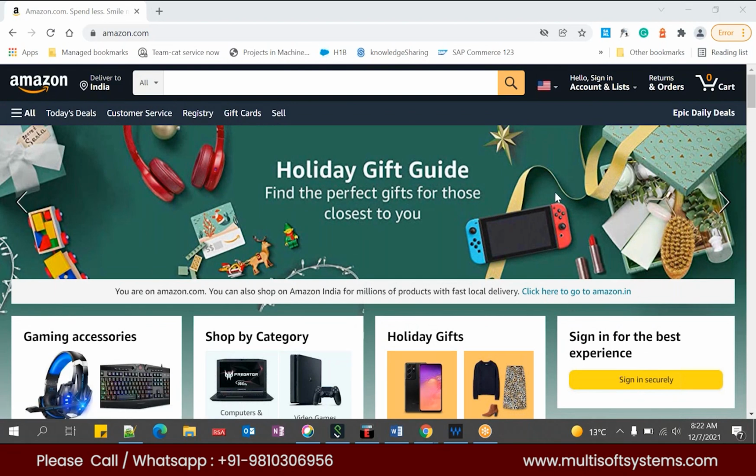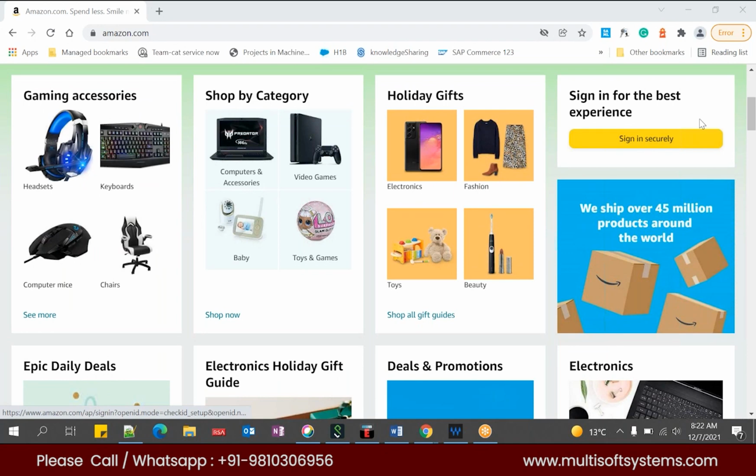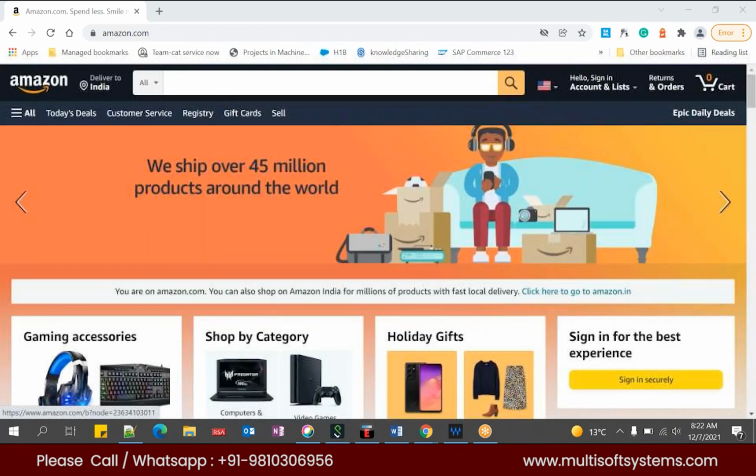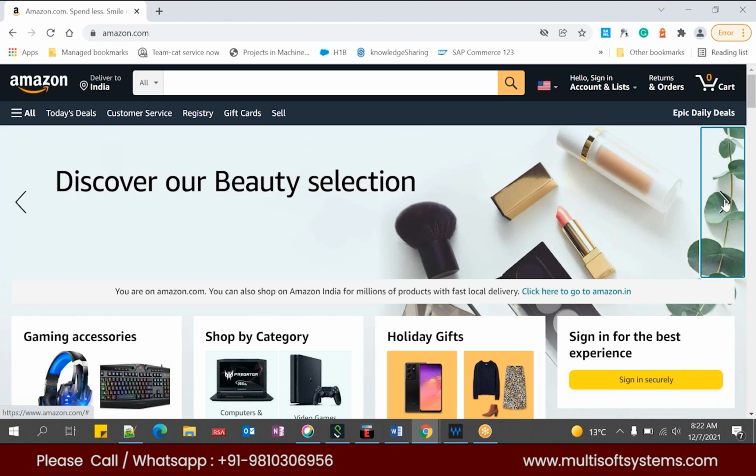So in this homepage, you are able to see some scrolling. Holiday gift guide, and we have information like gaming accessory, shop by category, holiday gifts, and then we have provided something called sign in. Everything we call a component. This we call a carousel component. Carousel means just a rotating component.